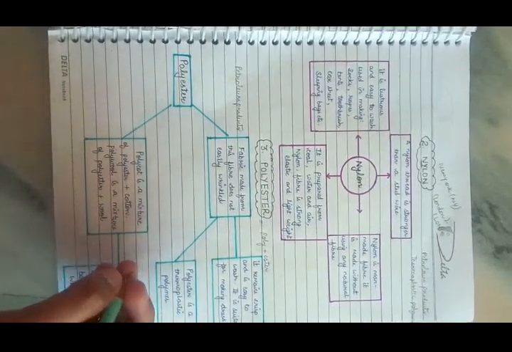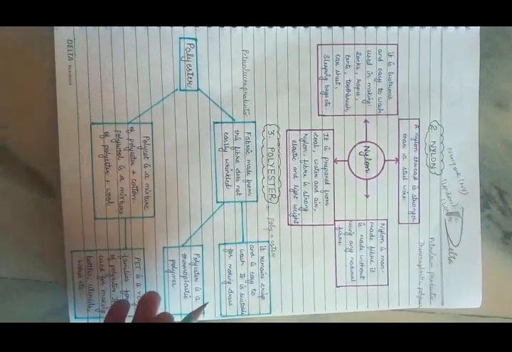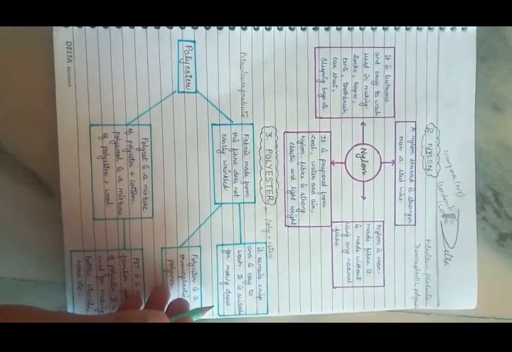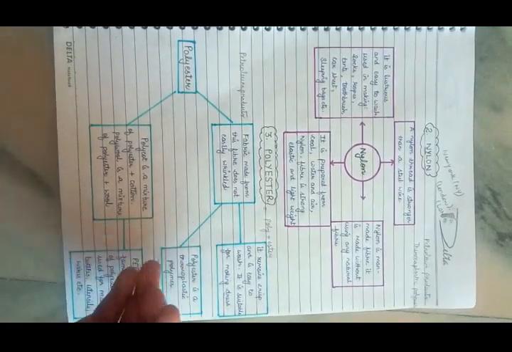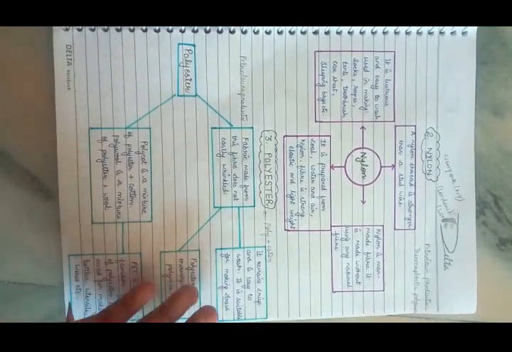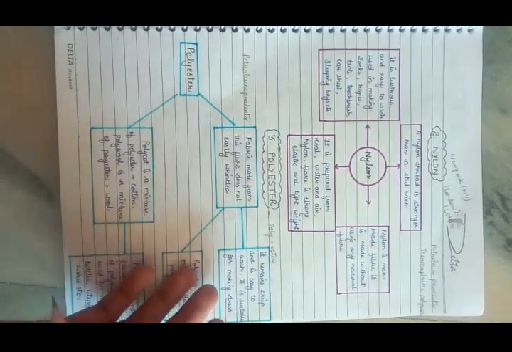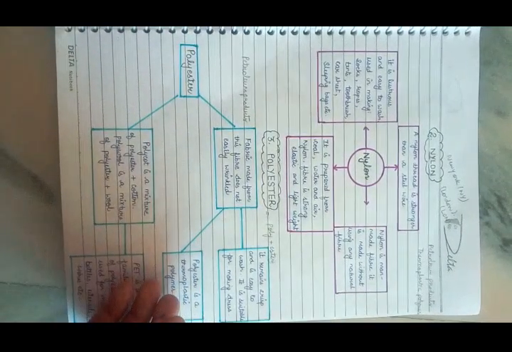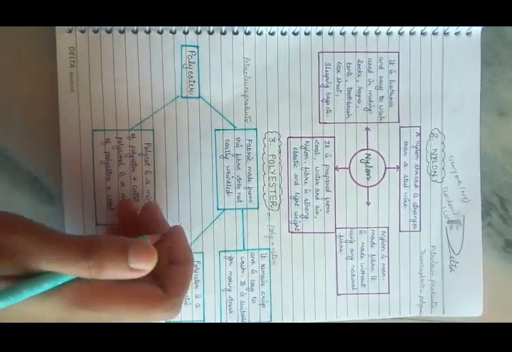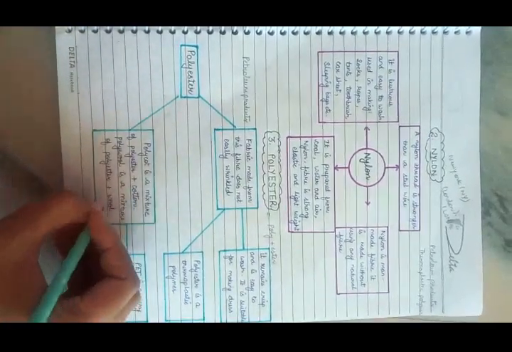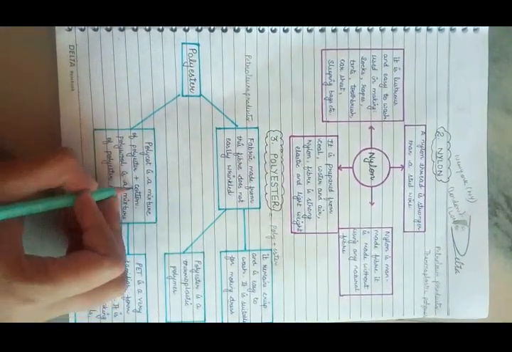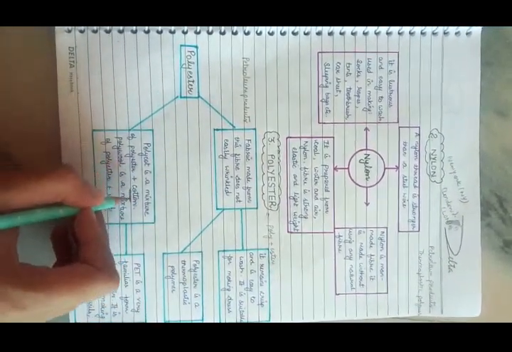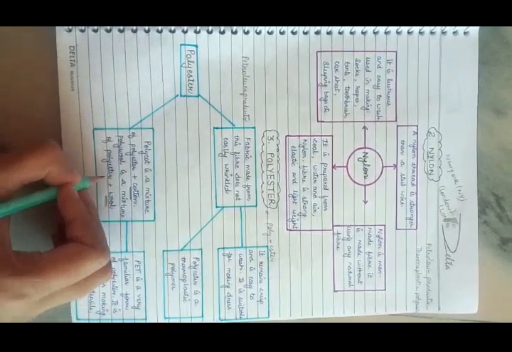The applications or the uses of polyester are: it is used in dress materials, and also used for making sails of sailboats. Polyester sails are lightweight and strong and are not rotted by water. Therefore, these are used in making sails for boats, making water hose for firefighting operations, and sometimes the polyester is mixed with some natural fibers such as cotton and wool. Polycot is a mixture of polyester and cotton, polywool is a mixture of polyester and wool,